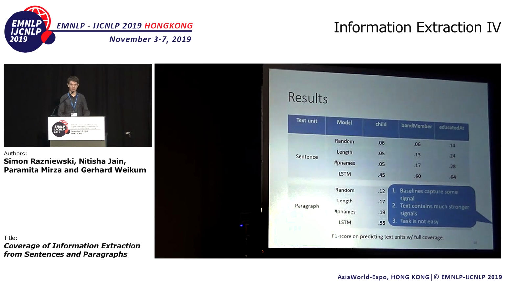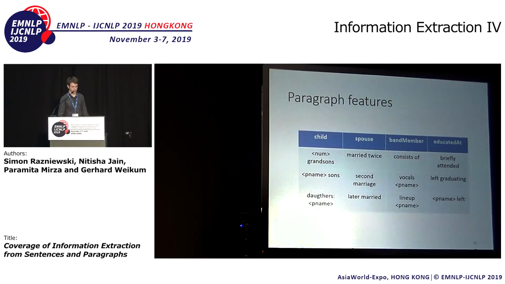And we also see that the task is not easy. The LSTM here has F scores between 45 and 60. There's still a lot of space to the top. Here we see some features from the SVM, interpretable features. What are n-grams that hint at a paragraph containing full coverage?